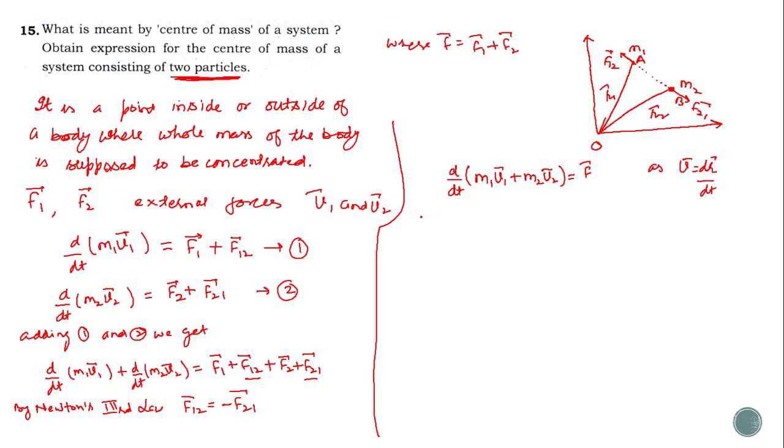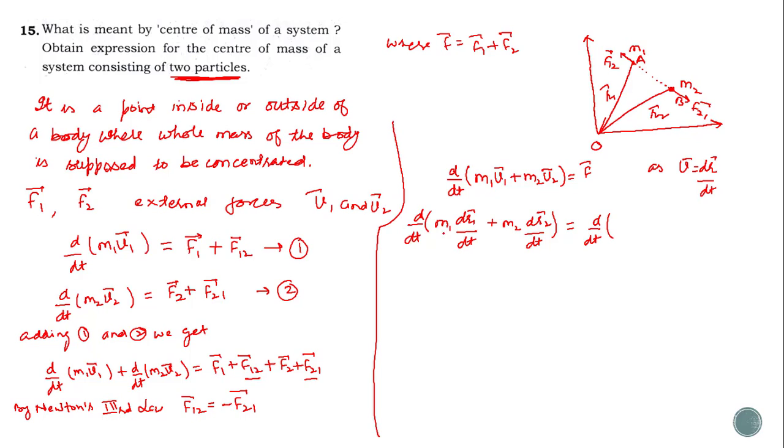Next step, that is d by dt of m1 dr1 divided by dt plus m2 dr2 divided by dt.